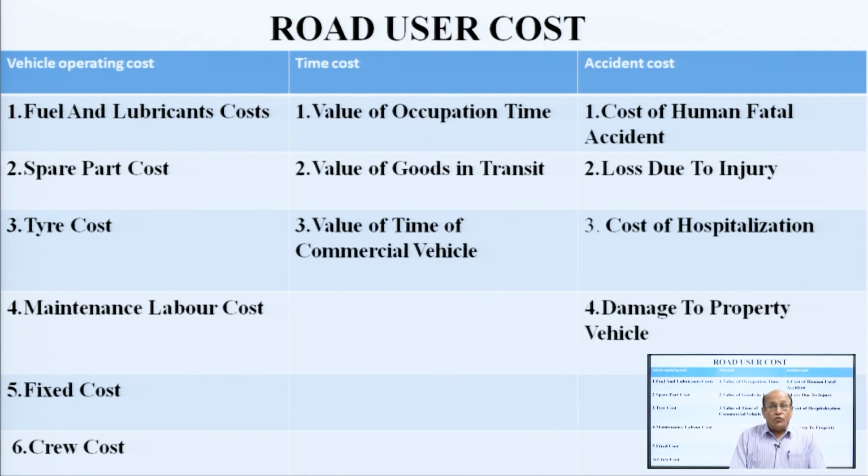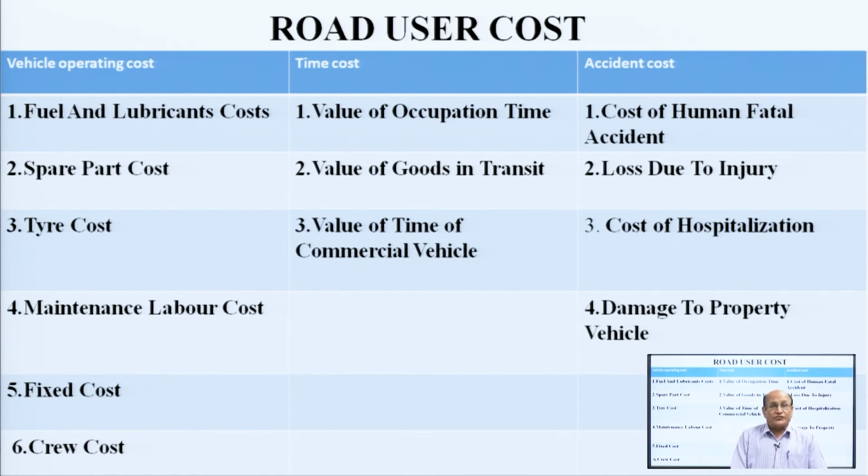So, that will include vehicle operating cost, in which fuel and lubricant costs are included. During maintenance, spare parts are also included, tire costs, maintenance labor cost are included in vehicle operating cost.